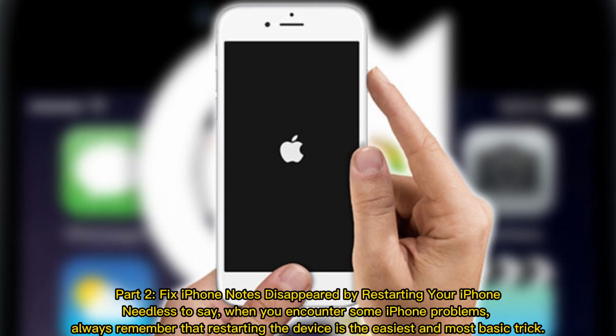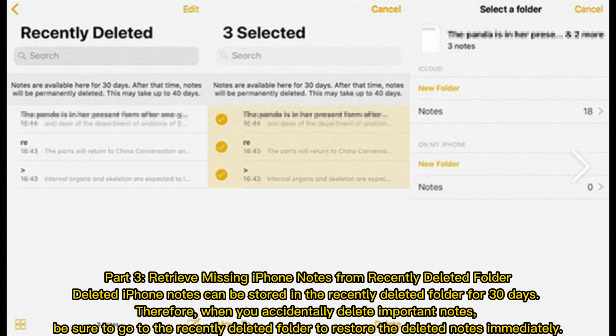Part 2. Fix iPhone notes disappeared by restarting your iPhone. Needless to say, when you encounter some iPhone problems, always remember that restarting the device is the easiest and most basic trick.